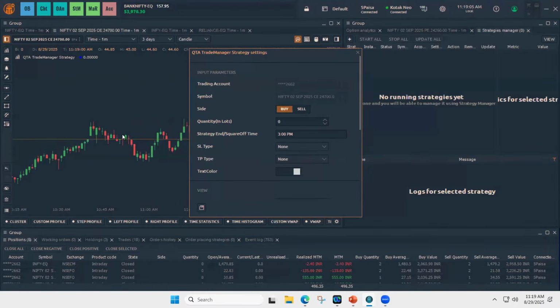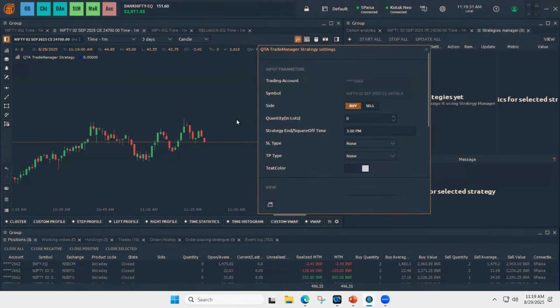So let's take an example of one trade. As soon as you plot the trade manager strategy indicator on a chart, it picks up the trading account which you use to connect. In this case, I opened a 5paisa option chart, so it picked up this account and the symbol. Here we are offering 2 options, buy or sell. In this example, I'm doing option buying, so I'll choose buy. And here you have the option to increase or decrease the quantity.